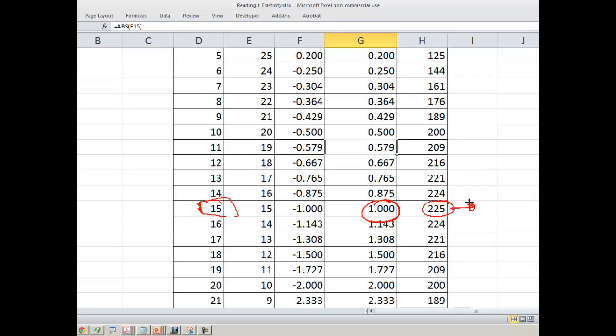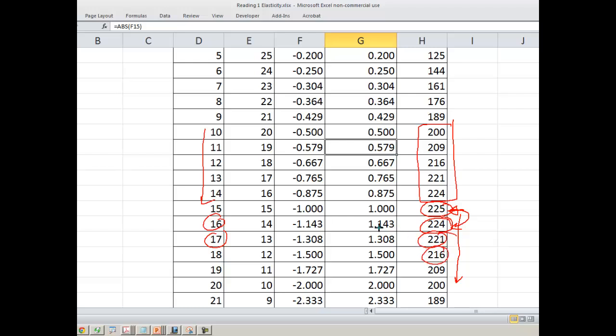At the point of elasticity equal to 1, this is called unitary elasticity, and for a very small change in the price you do not find revenue changing. But here we are increasing the price by 1 rupee, or $1. When I increase the price by $1, you see that revenue has fallen from 225 to 224. Up to this stage the revenue was increasing as the price was being increased, but after this point, when you increase the price, your revenue is decreasing.